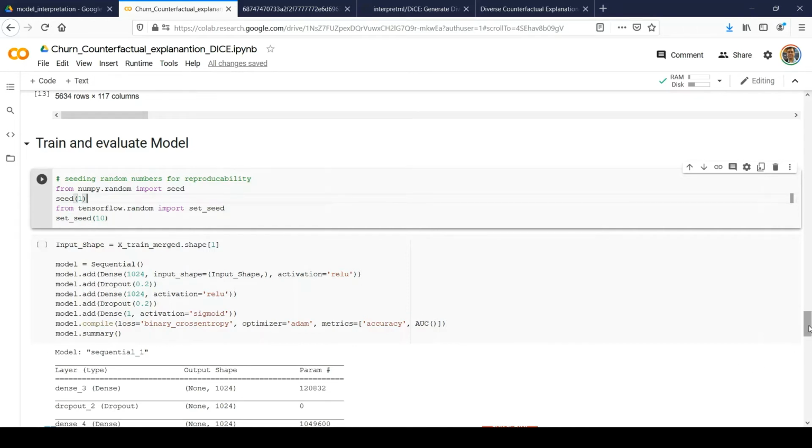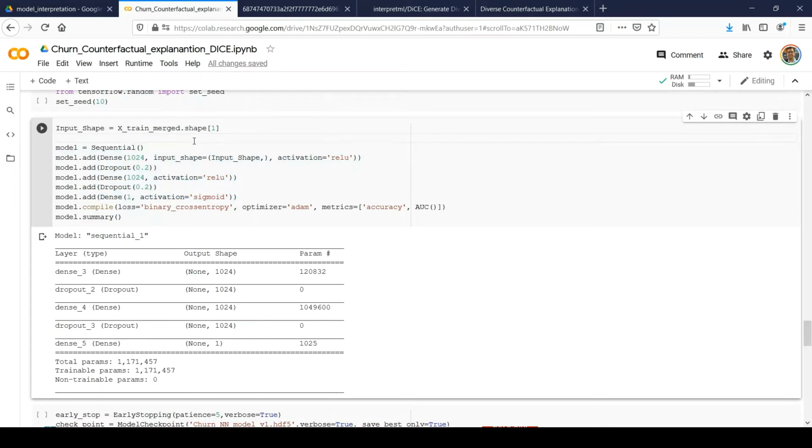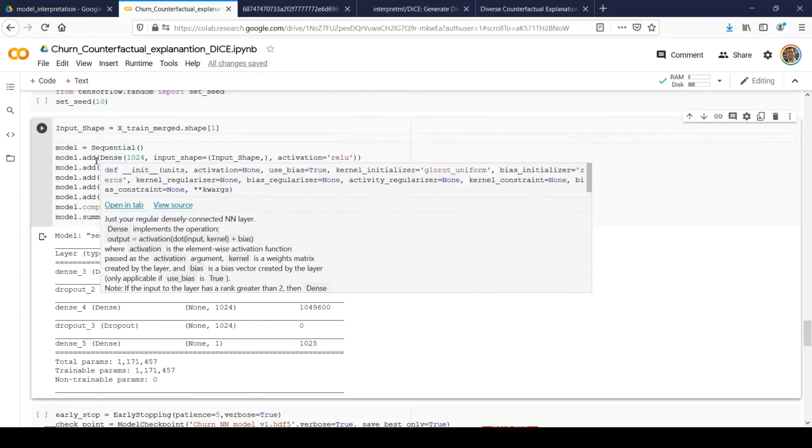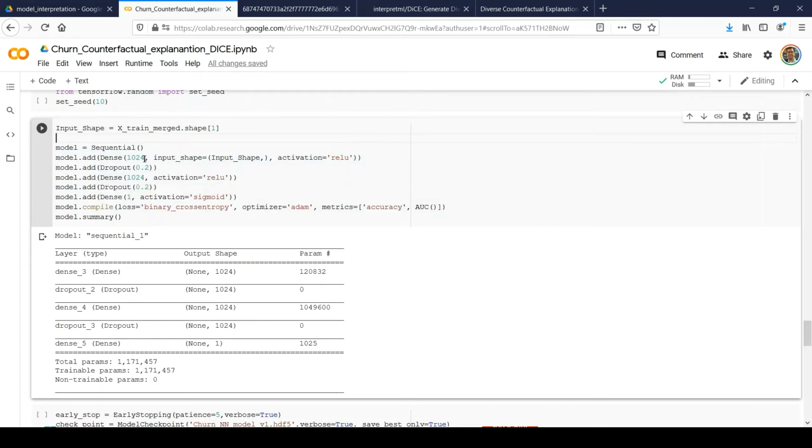It's a very simple artificial neural network which has two dense layers, right? One contains 1024 and the other also contains 1024, and in between we have a dropout of 0.2. And finally, the final layer is a simple dense one to get the desired output, right?